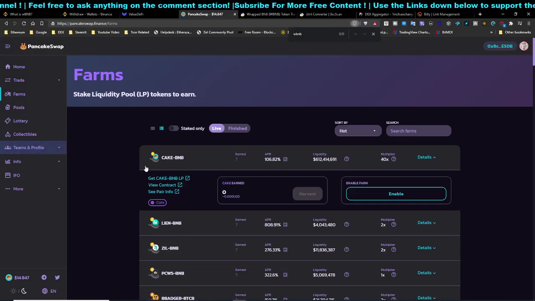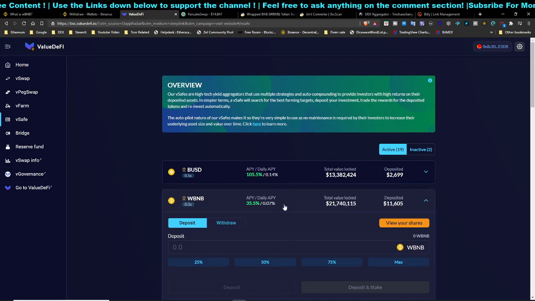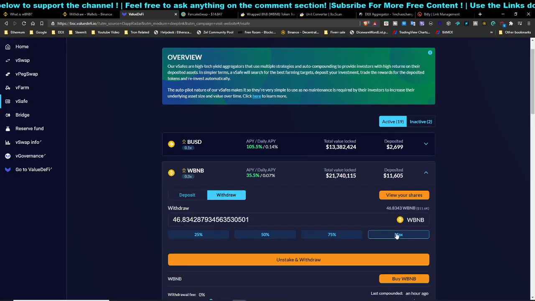Basically you can use the BNB with nothing else. You need to enable the farm, and after that from there you can add liquidity into the farm using cake and BNB. And over here, this is one of the use cases for BNB without wrapping your BNB. But let's say if you want to earn more money, over here you can see this is WBNB, and I have already deposited like how many?